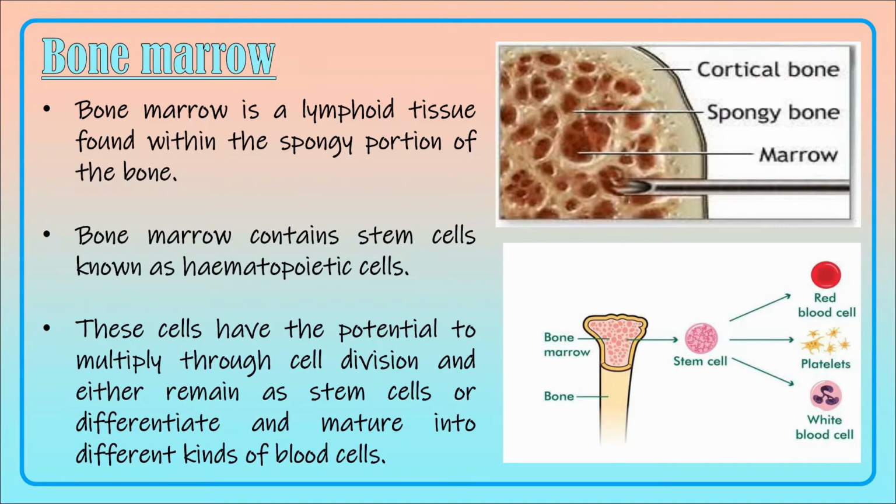The next lymphoid organ is the bone marrow. Bone marrow is a lymphoid tissue found within the spongy portion of the bone, that is inside the bone. The bone marrow contains stem cells, and they are known as hematopoietic cells. And these cells have the potential to multiply through cell division. Because they are stem cells, they are always in the state of proliferation. They divide and divide, produce many cells, and they can differentiate and mature into different kinds of blood cells, like red blood cells, platelets and white blood cells.